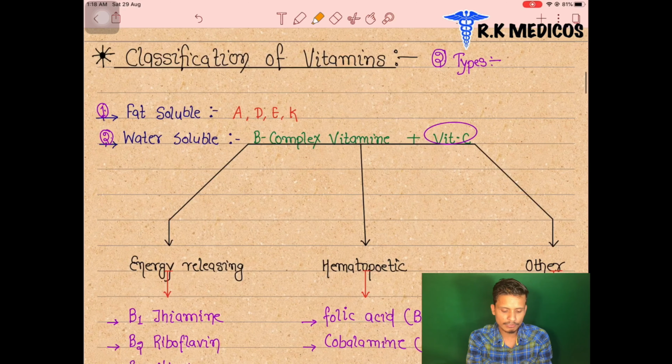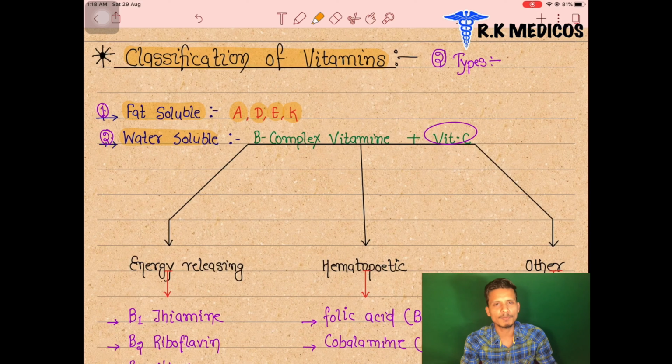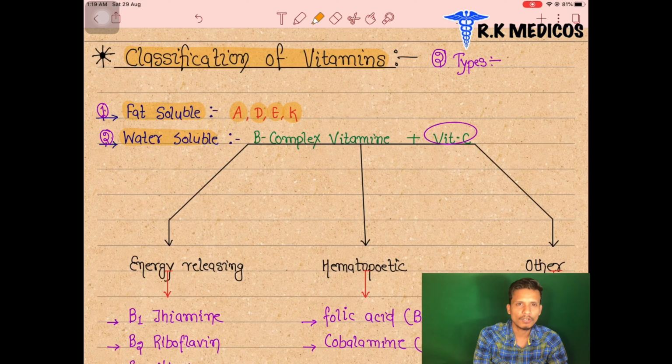The classification of vitamins is basically into two types: fat soluble and water soluble. The fat soluble vitamins are four: vitamins A, D, E and K. They are soluble in fatty substances or lipids.